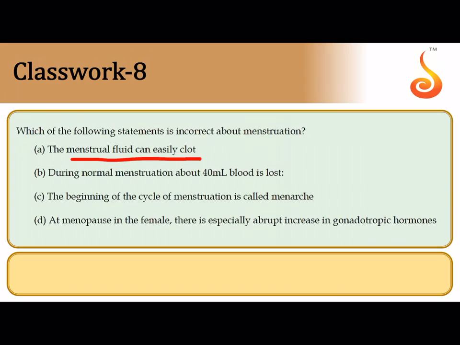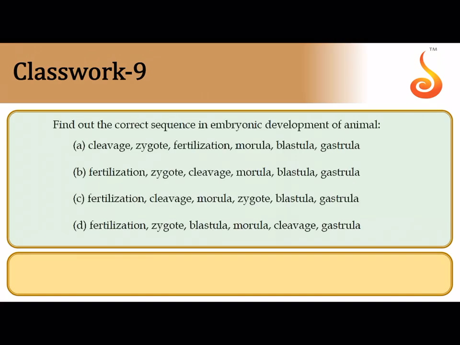All except the first statement, because menstrual fluid does not clot. If it clots, then it cannot flow out. It will just get collected in the uterus, which is not good because it leads to infection. So as soon as the endometrium gets sloughed off, gets disintegrated, the blood has to pass out of the uterus and out of the vagina, and as a result it should not clot. So the incorrect statement is option A.